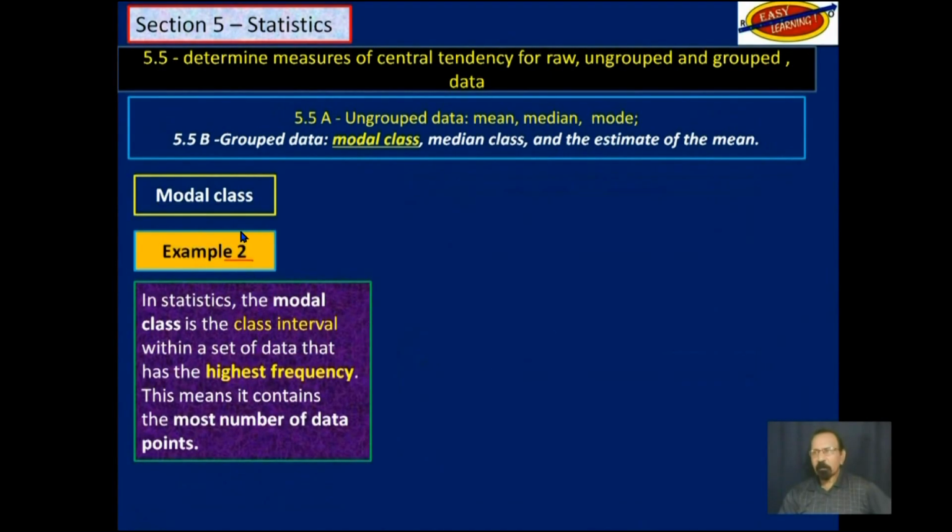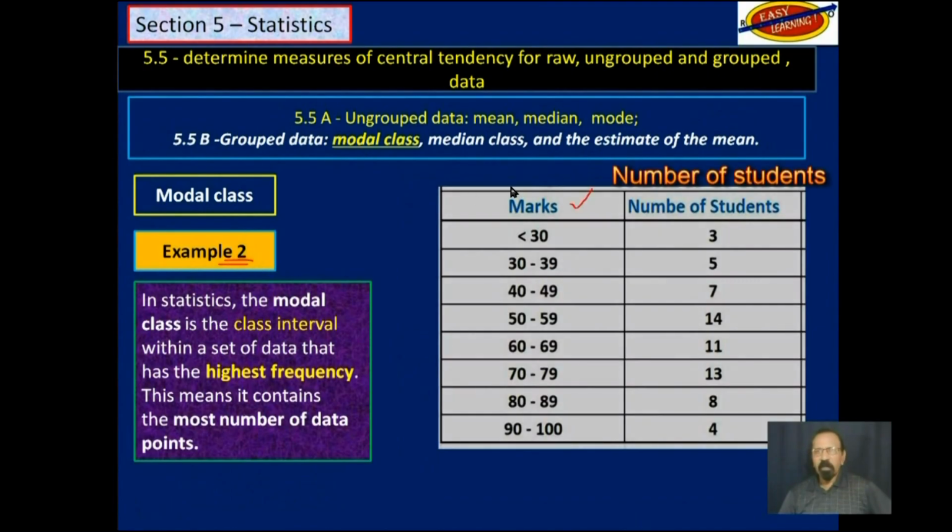Let's look at one more example. We have marks over here and number of students, which has the highest frequency. Well, 14. Therefore, this class 50 to 59 is the modal class.